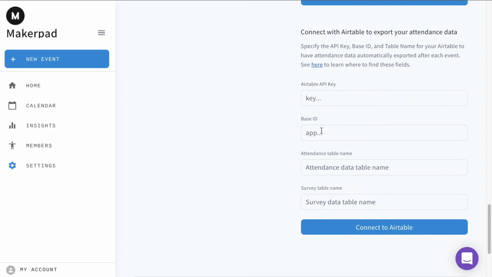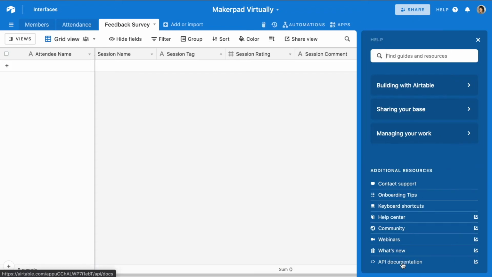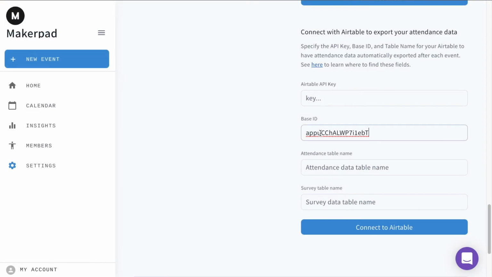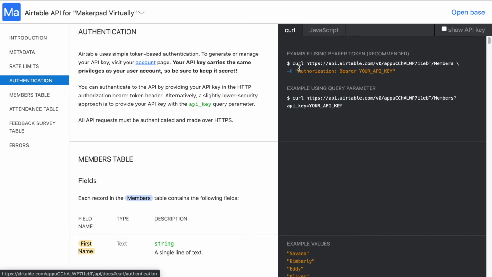If we head back over to Airtable, these can be found by clicking the Help button here and clicking API Documentation. We can see here that now we have our base ID, which we can copy and paste into Virtually, and our API key. If we click into Authentication, here's where you can copy in your API key.